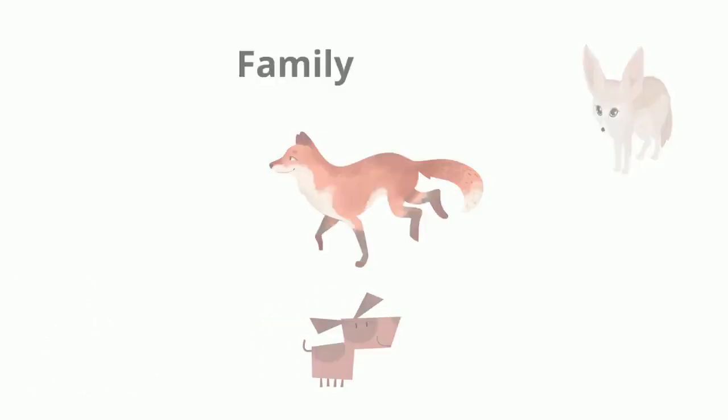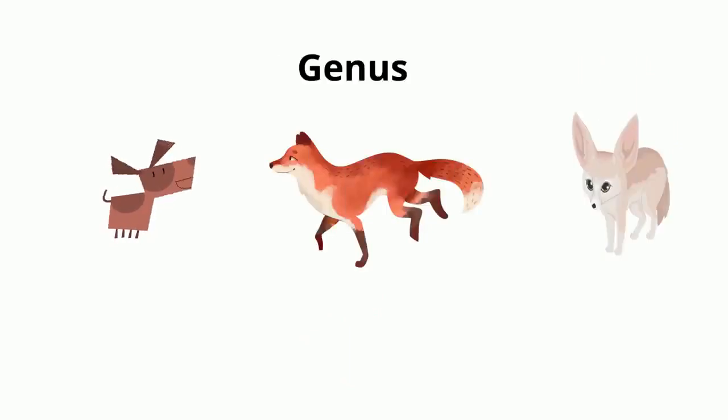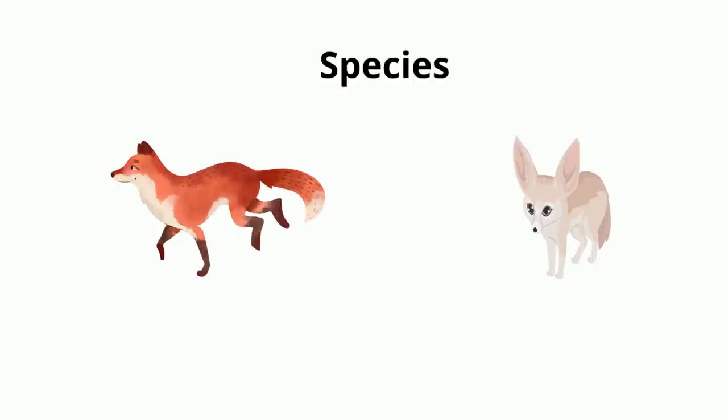Next is the genus. Foxes belong to the genus Vulpes, which means fox in Latin. Organisms that belong in this genus are often referred to as true foxes and are identified by the color difference between their tails and the rest of their bodies. This eliminates the dog, which belongs to the genus Canis.